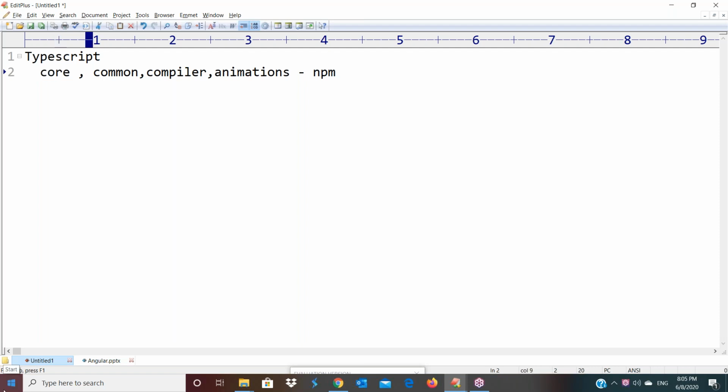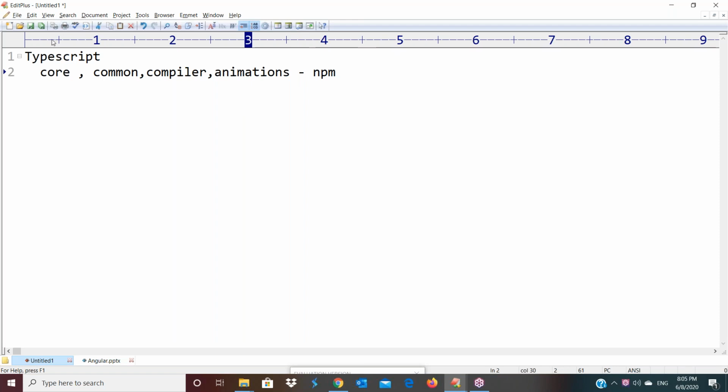But when we are coming to Angular, based on the requirement, that package we are downloading, that's all. For example, if you are working with animations, then you can download this animations package. If you are working with data binding, then the forms package is there, we have to download that one. Like that, based on the requirement, those packages we are downloading.